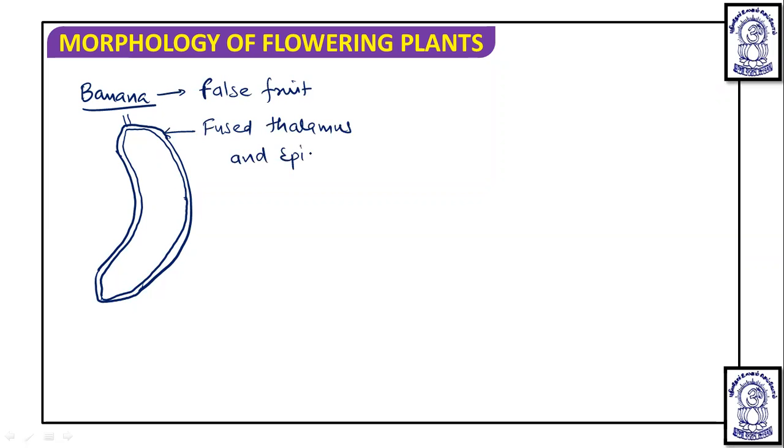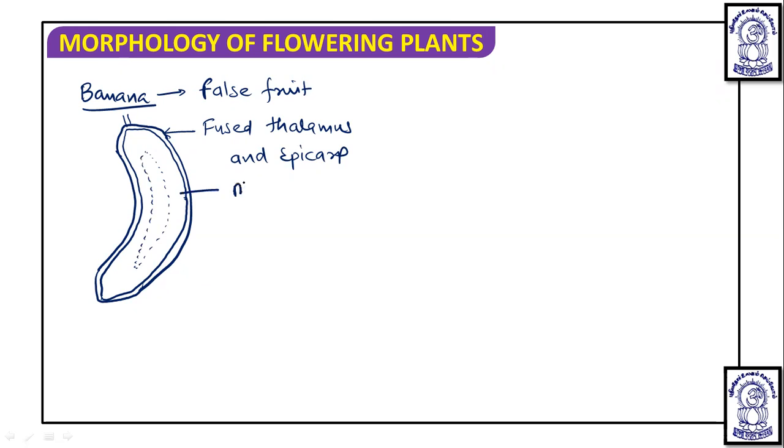And when you see this skin, which is made up of fused epicarp and thalamus, which is thick, which is somewhat fibrous on the inner side. Okay. On that, you will see the fleshy mesocarp here. And here in the center part, you will see the presence of what? Endocarp.